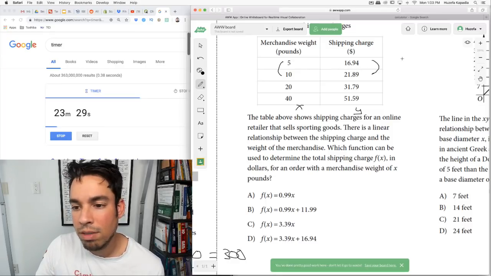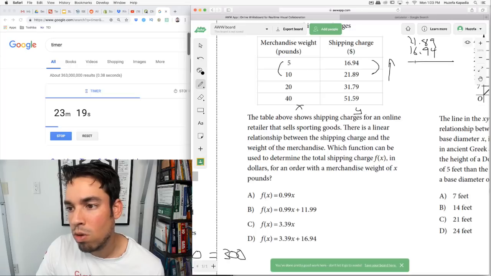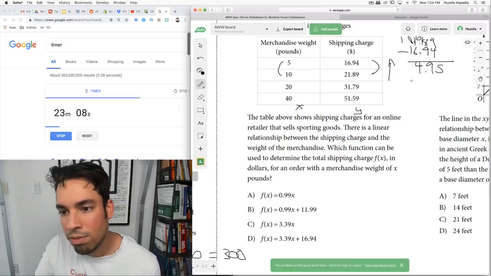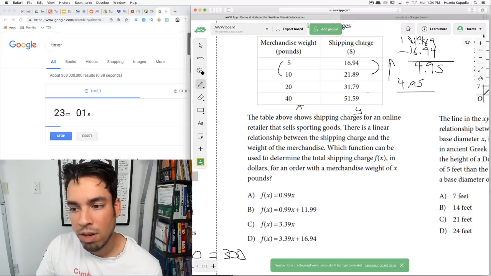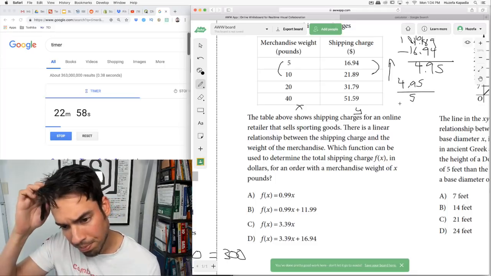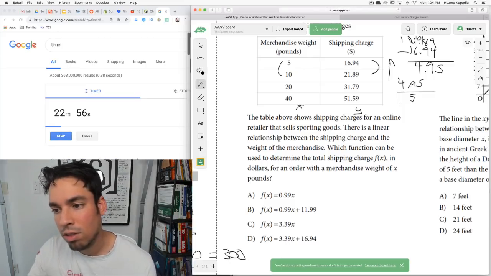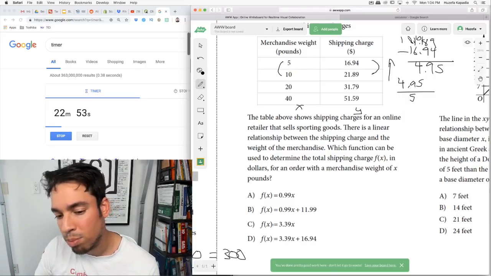So 1694, this is a little messy. I'm going to subtract bigger to smaller, so both will be positive. 2189 minus 1694, subtract 509... 1104. So it's 495, and then on the bottom, 10 minus 5 is 5. So the slope is the difference of the y's, 495, over the difference of the x's, which is 5. Then if I do 495 divided by 5, I'm pretty sure it's 99 cents.